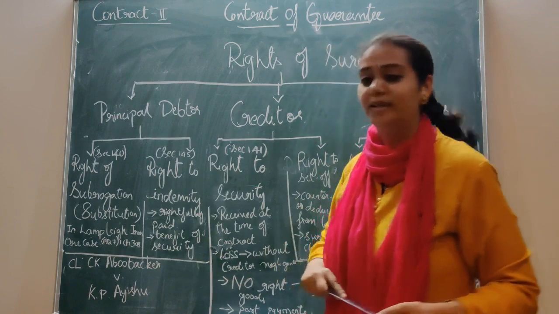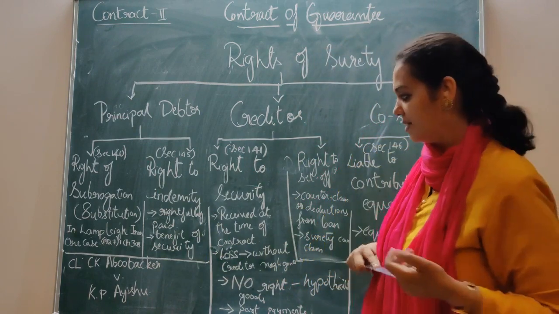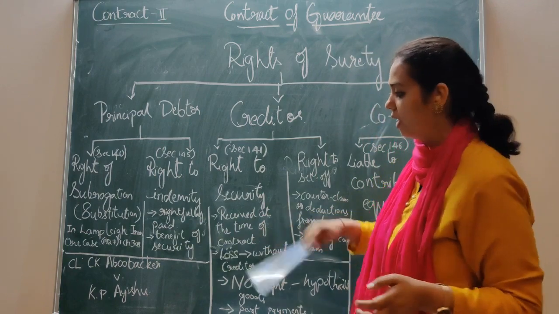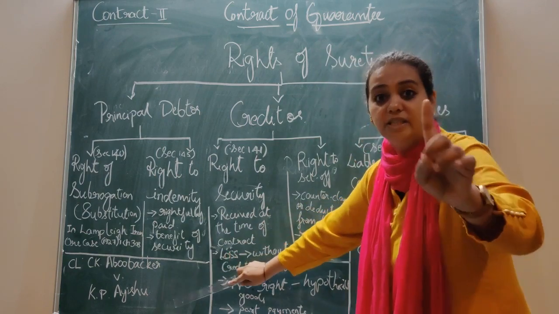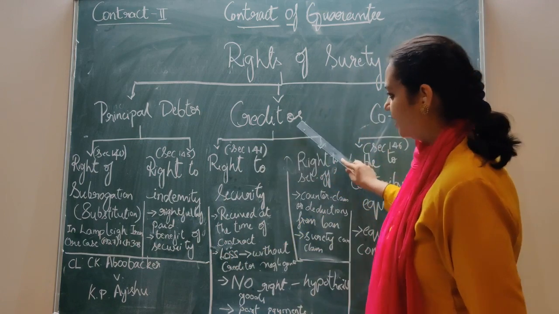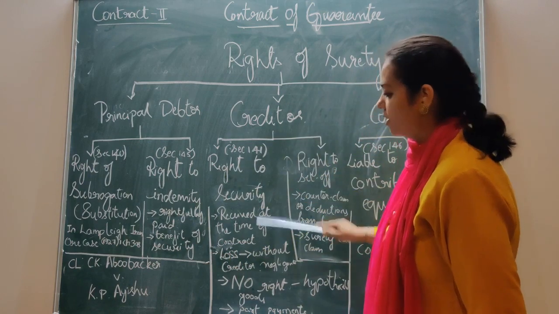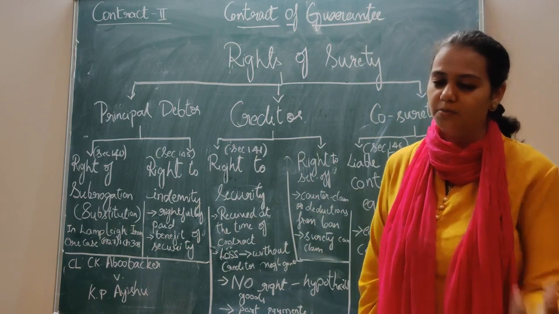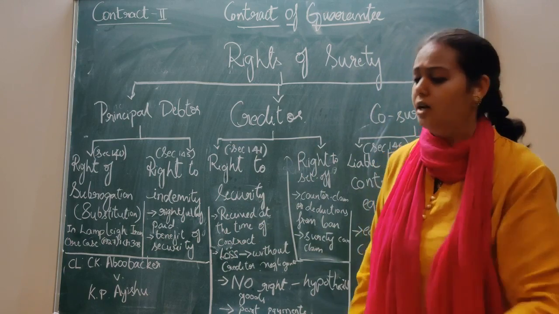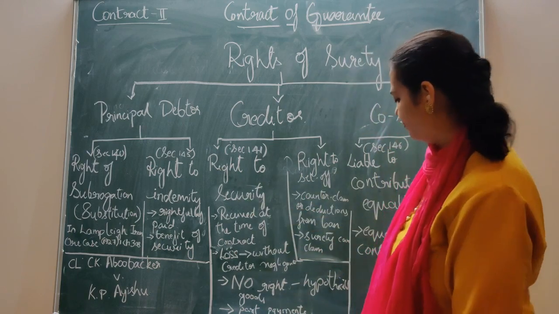Next is the right to indemnity. Indemnity means to compensate. Then you have certain points, that is, rightfully paid and benefit of security. You have a case wherein the decision was given by the Kerala High Court. Here, the right of surety against the creditor is the right to security. Whatever security was given at the time of the contract, he has a right over that. That is explained in this point.